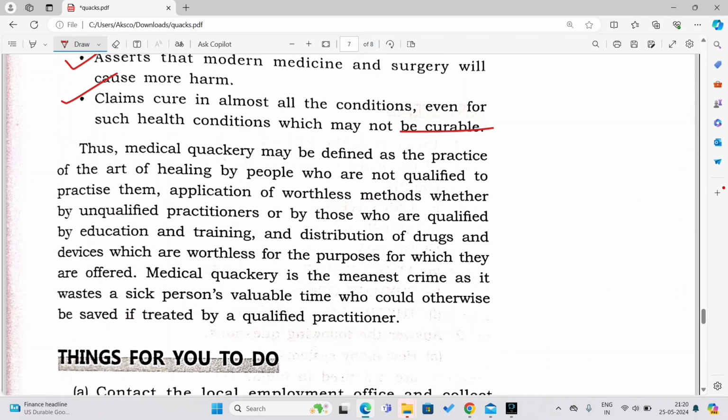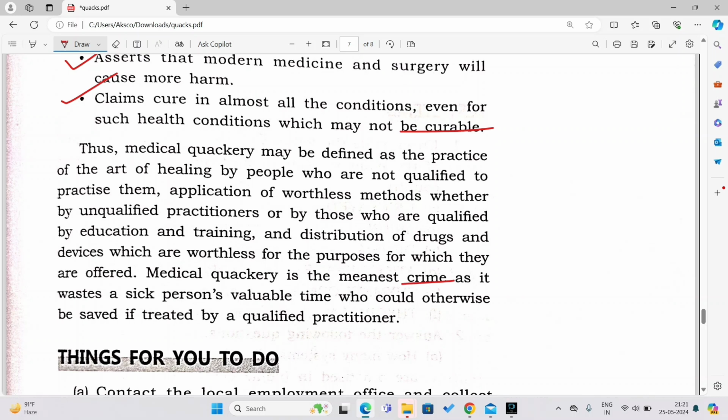Thus, medical quackery may be defined as the practice of the art of healing by people who are not qualified to practice it; the application of worthless methods, whether by unqualified practitioners or by those who are qualified by education and training; and the distribution of drugs and devices which are worthless for the purpose for which they are offered. Medical quackery is the meanest crime. It wastes a sick person's valuable time, who could otherwise be saved if treated by a qualified medical practitioner.